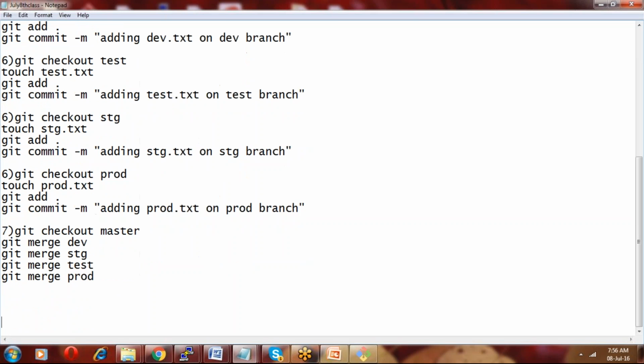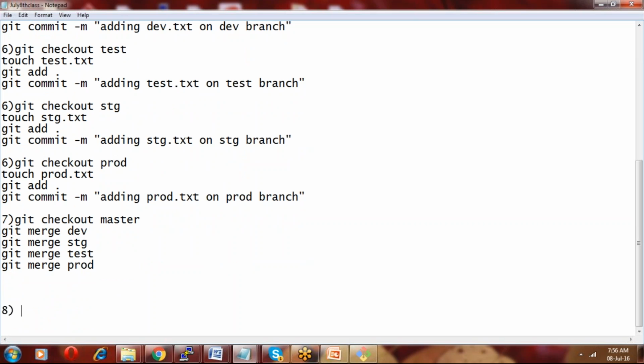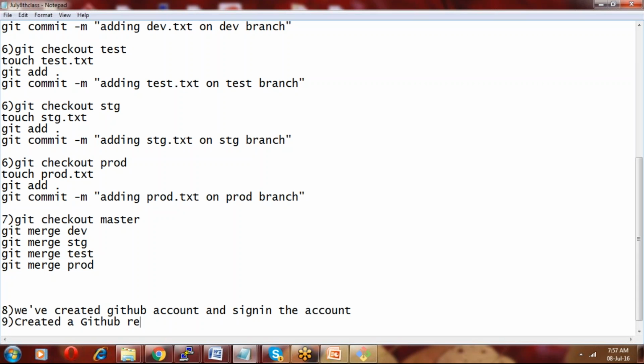Once it is done, we created a GitHub account, and signed in to the account, and created a GitHub repository. Yeah, so in the 7th point, what will happen is git checkout master, right?